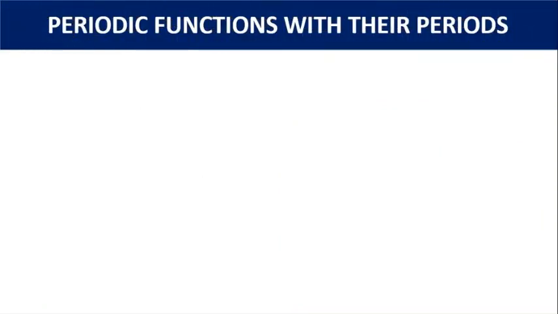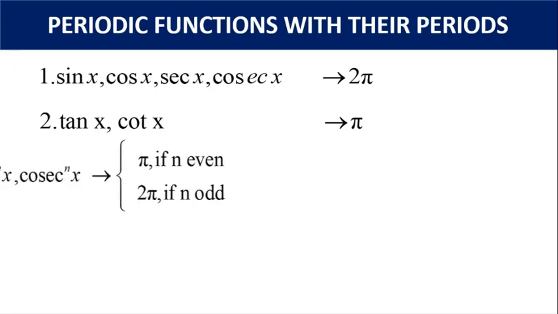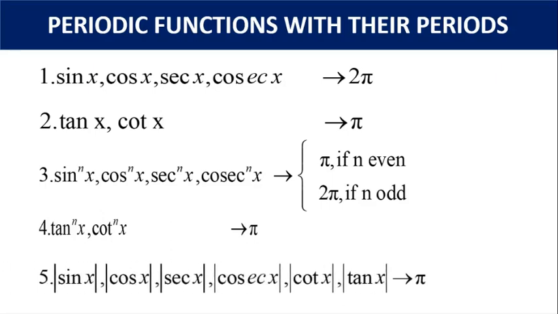Here is an overview to make you understand the periods of a few trigonometric functions which are periodic by nature. Sin x, cos x, secant x and cosecant x have a period 2 pi. Tan x and cot x have a period pi. Sin power n x, cos power n x, secant power n x and cosecant power n x have a period pi if n is even and a period 2 pi if n is odd. Tan power n x, cot power n x have a period pi, and modulus of sin x, modulus of cos x, modulus of secant x, modulus of cosecant x, modulus of cot x and modulus of tan x have a period pi.